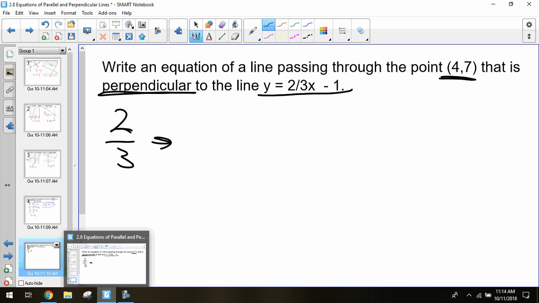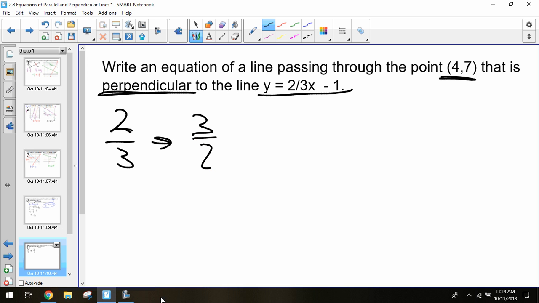So once again, I'm going to flip it upside down. So it's 3/2, but I also need to change the sign. So now I'm negative 3/2. So this is my perpendicular slope. So if I write my equation with what I have so far, I have y equals negative 3/2 x plus b.